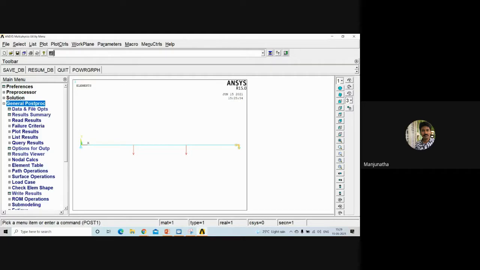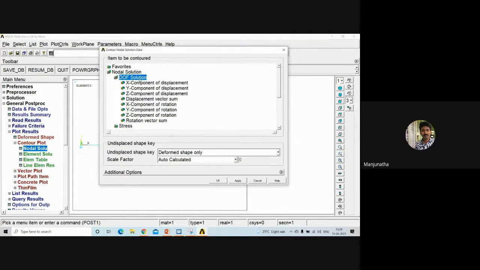Now go to general postprocessor, plot results, contour plot, nodal solution, degree of freedom solution, Y component of displacement. The reason why I am selecting the Y component of displacement is because the load is acting along the Y direction. The deflection is also taking place along the Y direction. That is the reason I am selecting the Y component of displacement. Click OK.